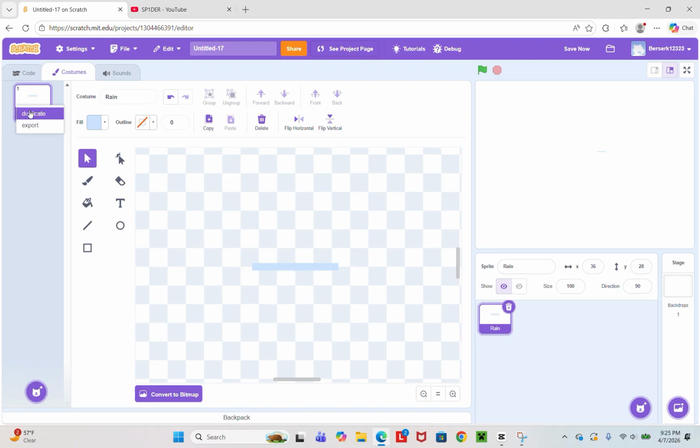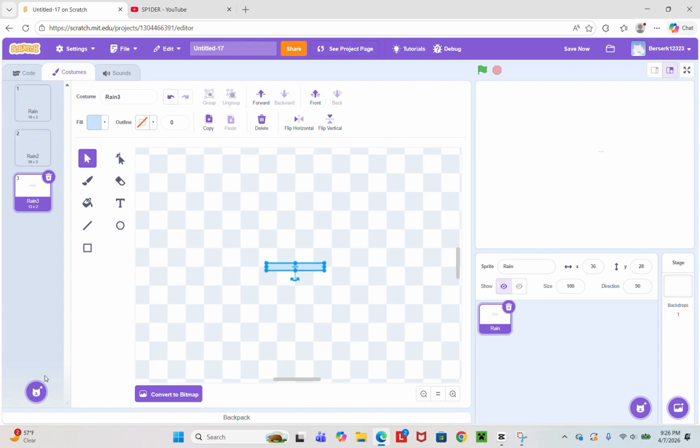So now, duplicate this and make this one longer. Make sure to make it a 36 by 2. Then make sure to duplicate this. And then make this one a 13 by 2.